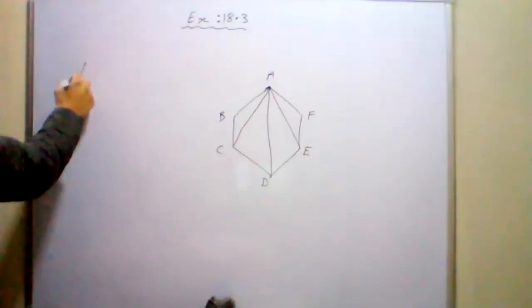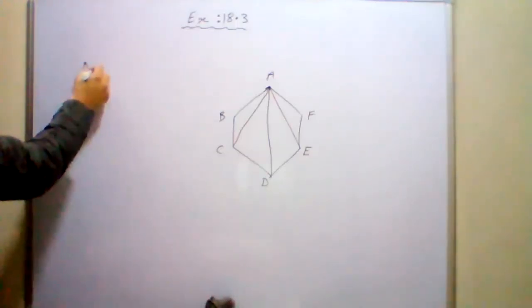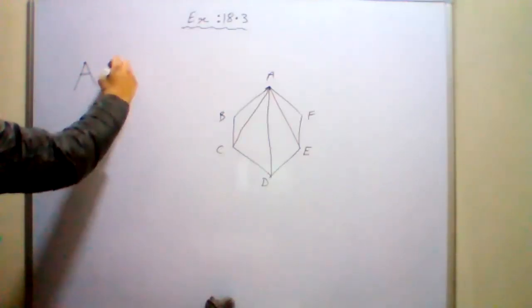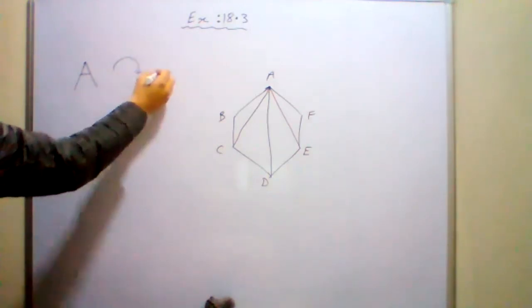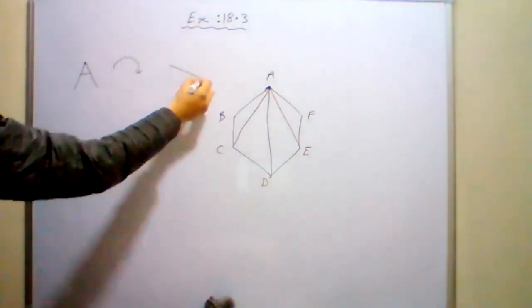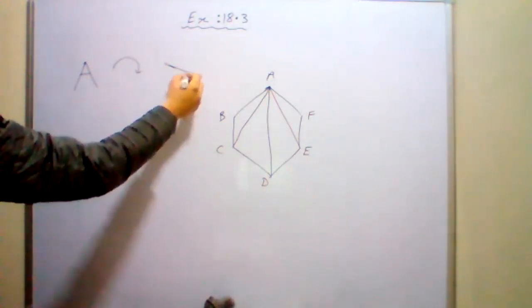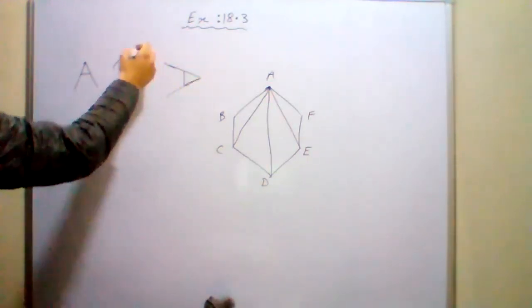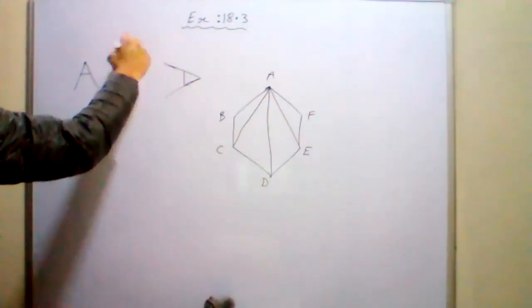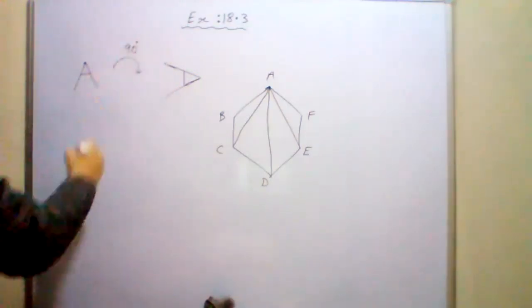So this was letter A, and if we rotate it 90 degrees clockwise, we get something like this. That is a 90 degree clockwise rotation.